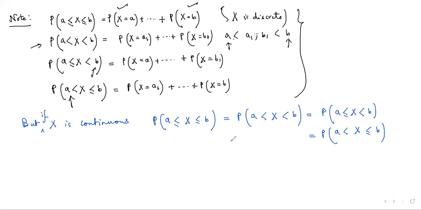So it is also a very important fact that in case of continuity, whether you are including any point or excluding any point doesn't matter, it doesn't change the probability at all.